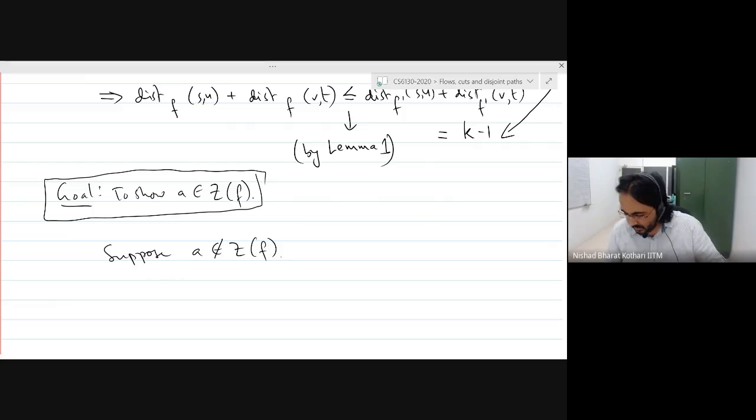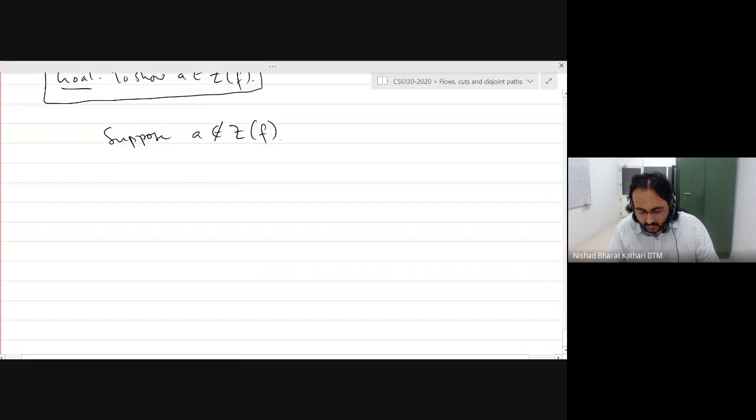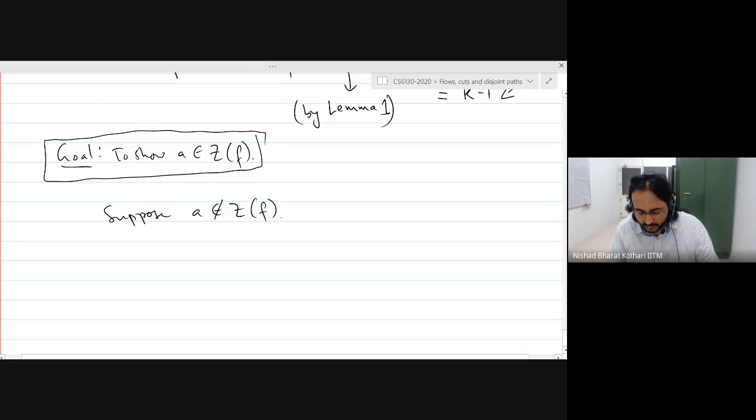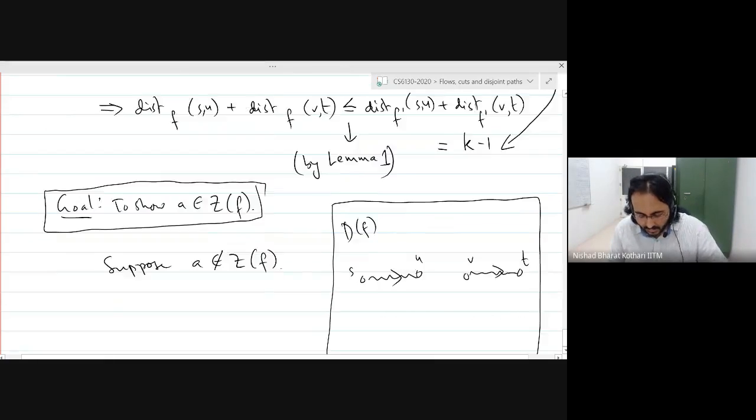All right. What does it mean? Supposing this is not an arc in a shortest path in the flow F with respect to the flow F. Okay. So I'm going to make a quick drawing now. So in this graph D F, we know that we can go from S to U by some directed path. And then we can go from V to T by some directed path. Okay. What is the distance?